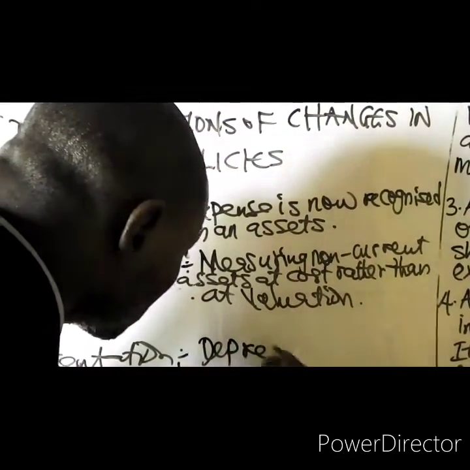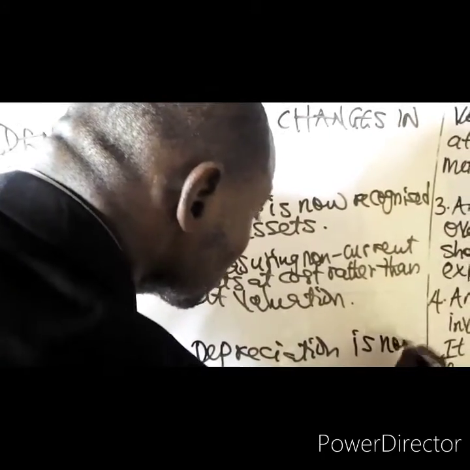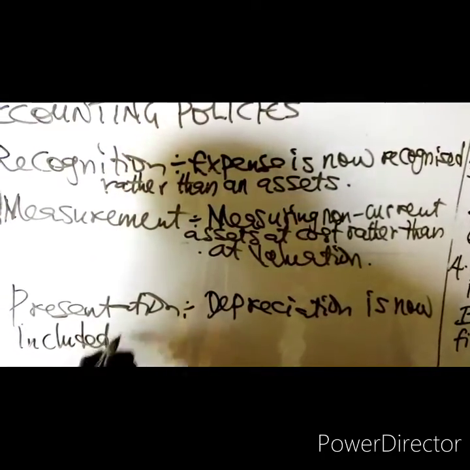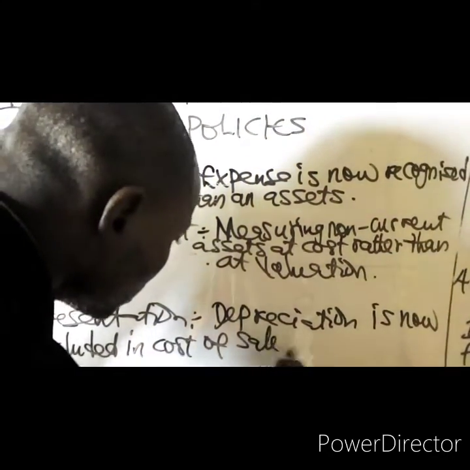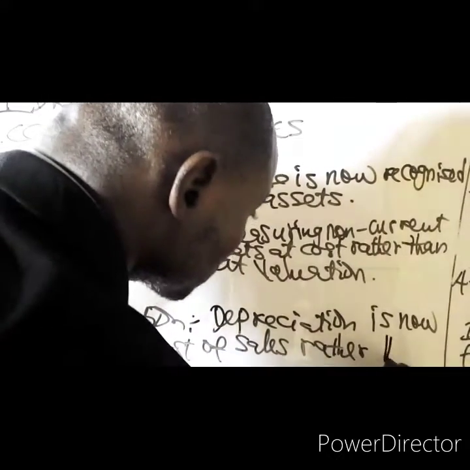Depreciation is now included in cost of sales rather than administrative expenses.